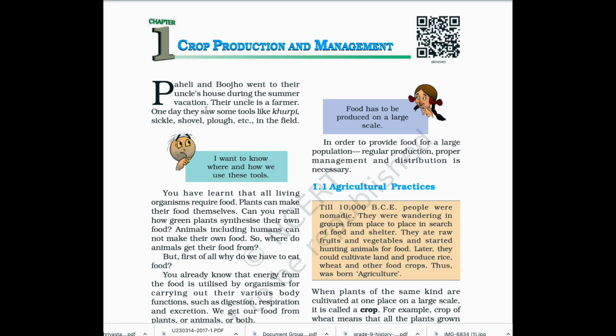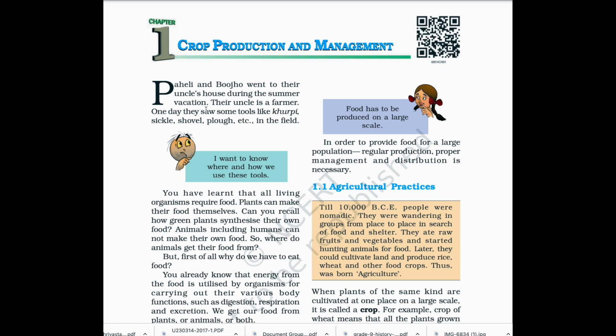We are in Chapter 1 and the topic is crop production and management. Paheli and Bujo went to their uncle's house during the summer vacation. Their uncle is a farmer. One day they saw some tools like kurpi, sickle, shovel, plow, etc.